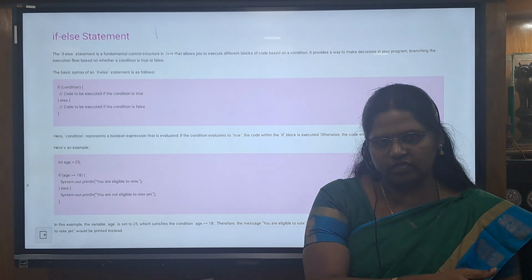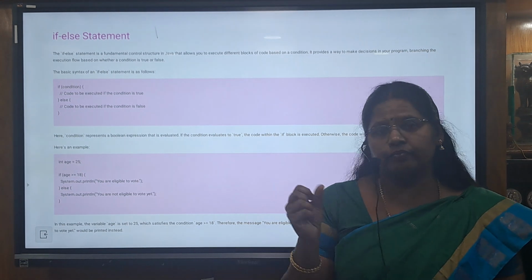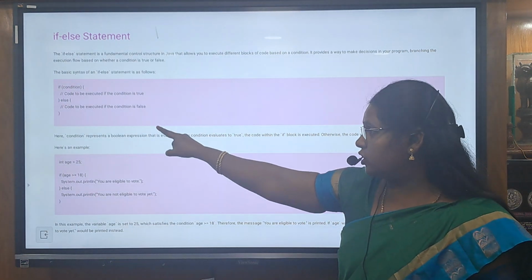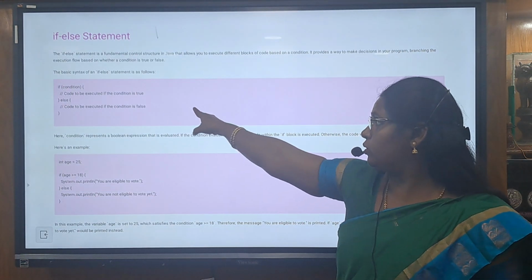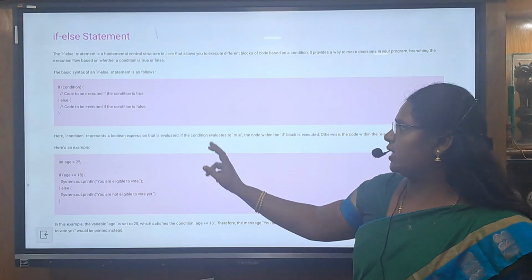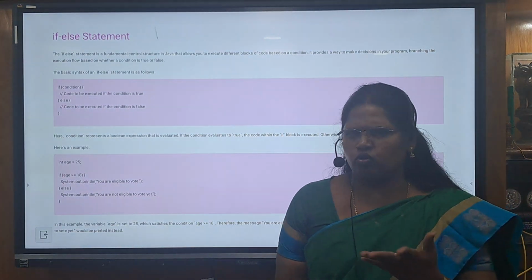So we are selecting these branches in the if-else statements. Here, what is the syntax? If the condition is true, then the code is executed. If the condition is false, then the code in the else part will get executed. For that, there are so many examples.